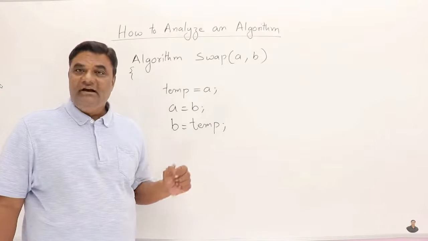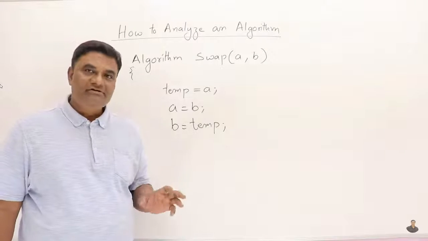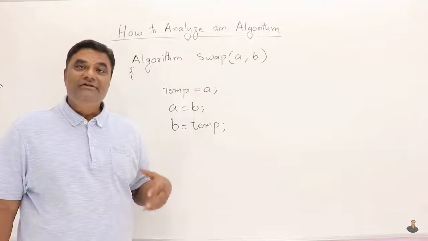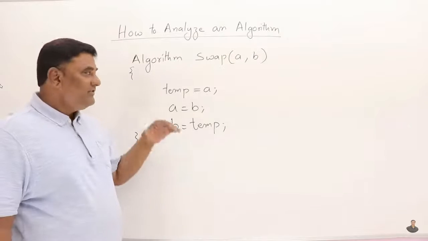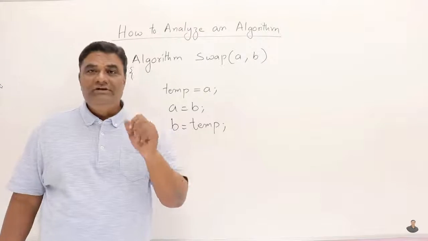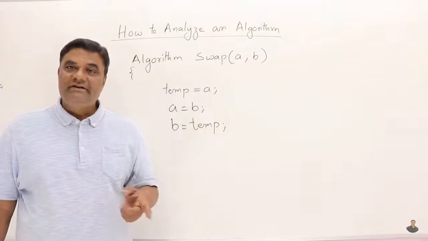Now let's see, I have taken one example to show you how we analyze an algorithm. For analysis purposes, we need to know the time. So first we do time analysis, then we do space analysis. Now time means how much time this will take. It's not the watch time, so how do we assume? Now we say that every statement in an algorithm takes 1 unit of time. Every single statement in an algorithm takes 1 unit of time.